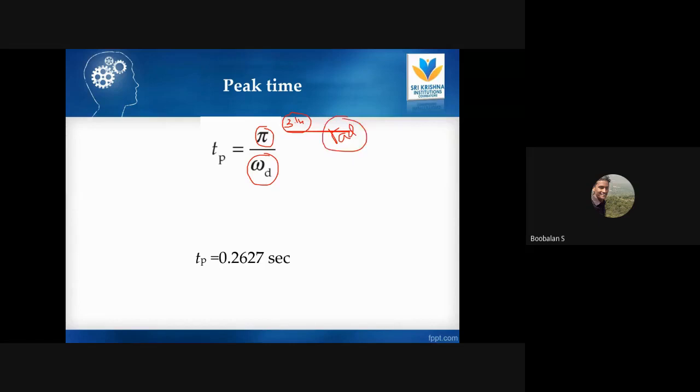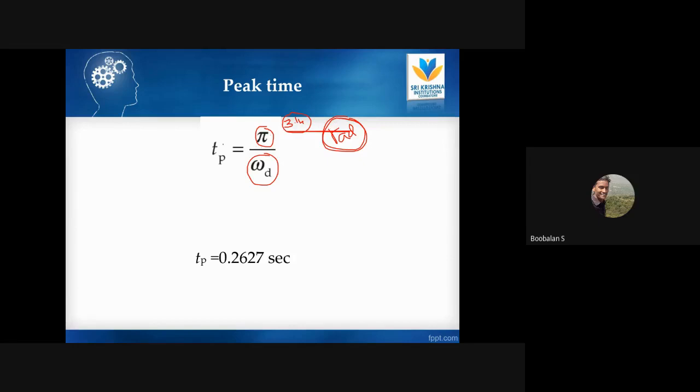If it is in degree mode, the answer will be wrong, because we are talking about frequency, and frequency is in radian per second. Definitely your calculator should be in radian mode, not degree mode, right? So keep in mind that while solving these things we are going to calculate frequency. That's why the calculator mode will be radian mode, right? Just keep that in mind.